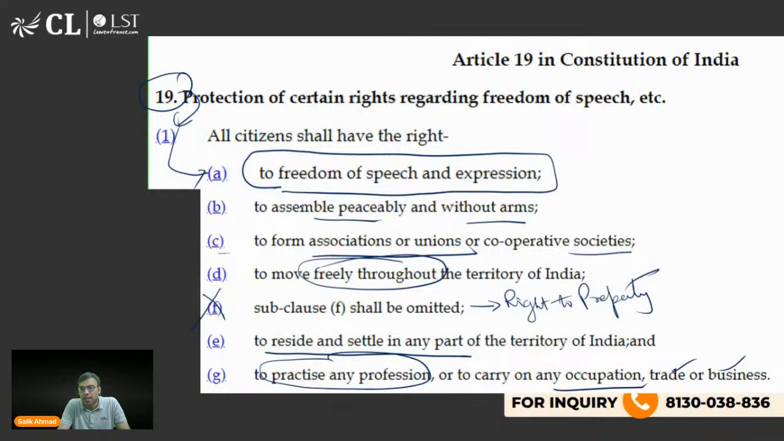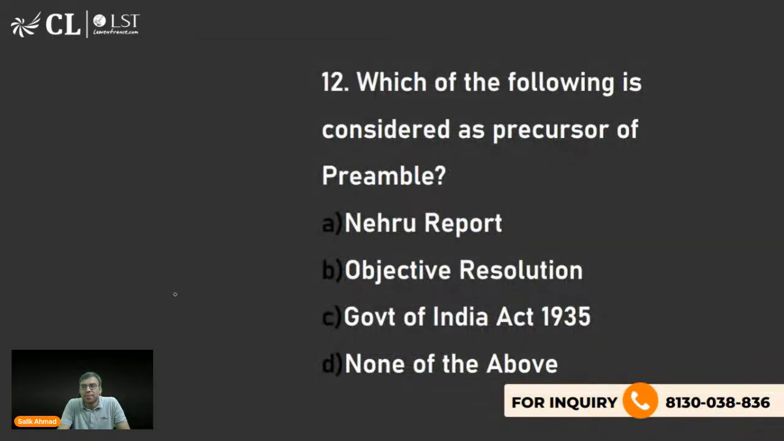ठीक है. राइट टू प्रॉपर्टी को 44th कॉन्स्टिट्यूशनल अमेंडमेंट 1978 से रिमूव कर दिया गया. Okay, you should know this. Let's move on to the next one. Which of the following is considered as precursor of preamble?